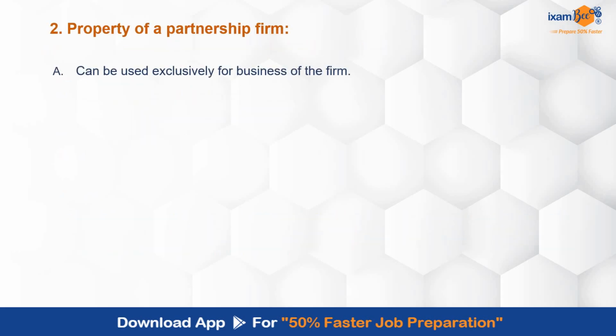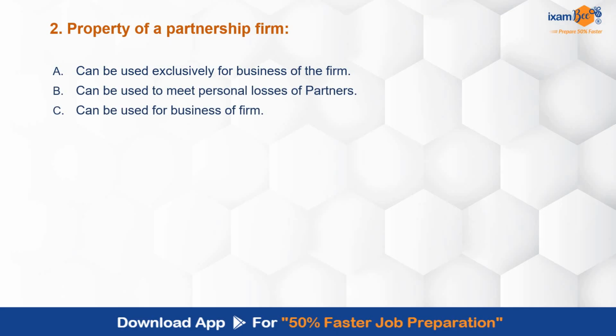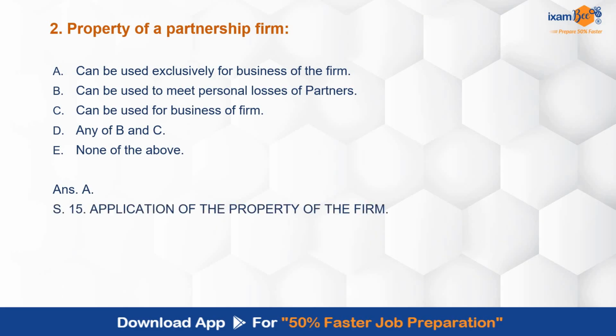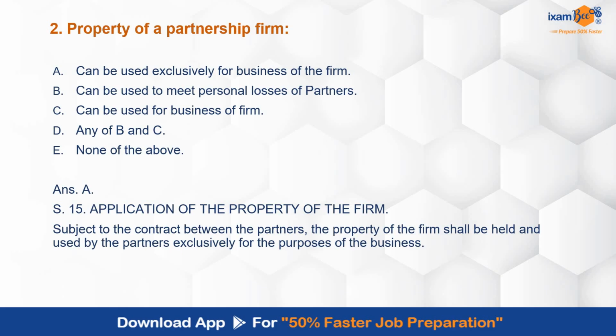Property of a partnership firm can be used exclusively for the business of the firm, can be used to meet personal losses of partners, can be used for the business of the firm, any of B and C. यानी कि can be used to meet personal losses of the partners या फिर for the business of the firm. None of the above. So partnership firm की property किस चीज के लिए use की जा सकती है? Correct answer is A. It can be used exclusively for the business of the firm. Definitely, what is the objective of entering into a partnership? That is to earn money, to earn profit. That is what is the main objective, business. Section 15 deals with the application of property of the firm. It clearly talks about this and is used exclusively for the purposes of the business.